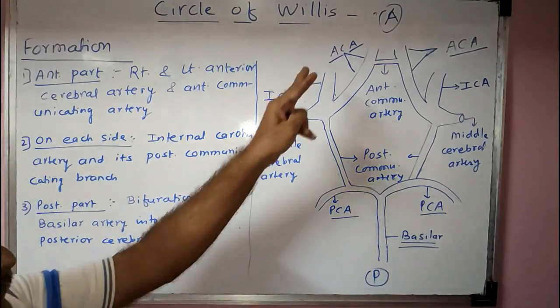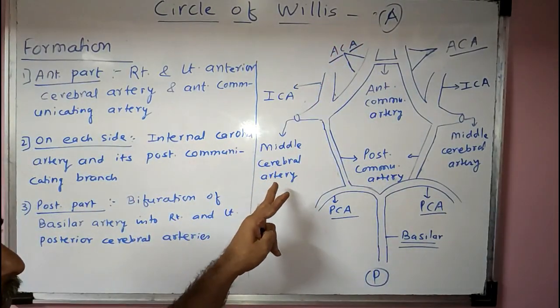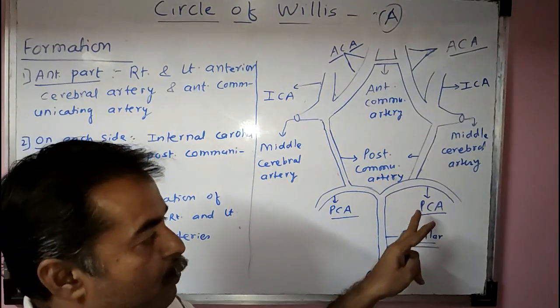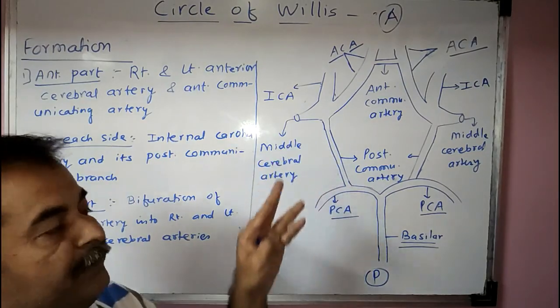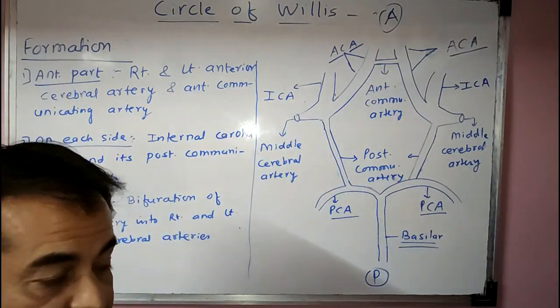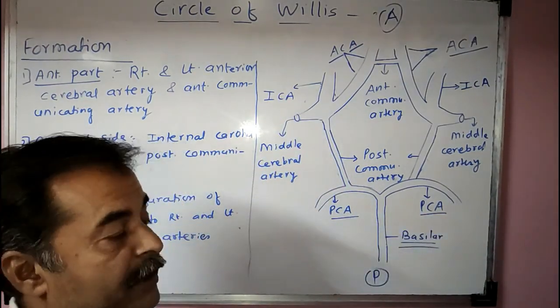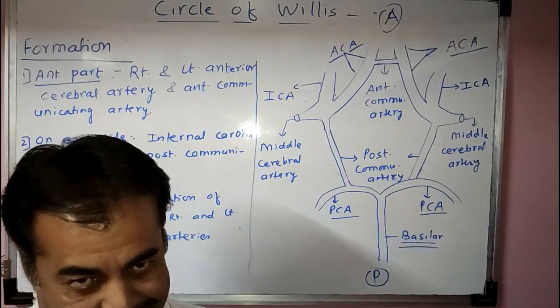So we had seen the anterior cerebral artery, here the middle cerebral artery, and here the posterior cerebral artery. The anterior and the middle cerebral arteries are the terminal branches of the internal carotid artery, whereas the posterior cerebral artery is a branch of the basilar artery.